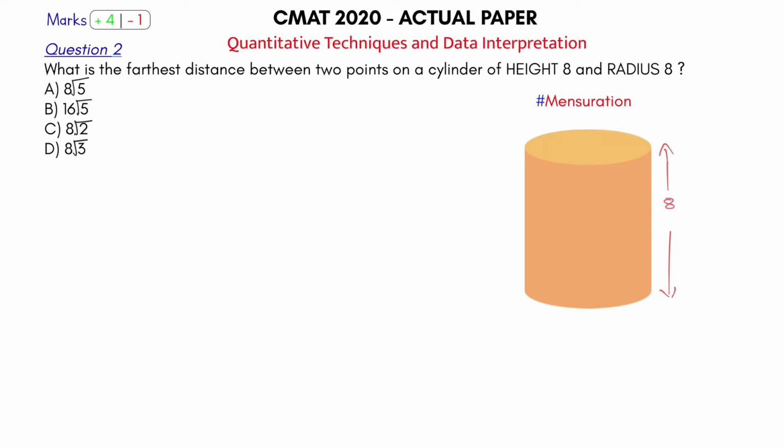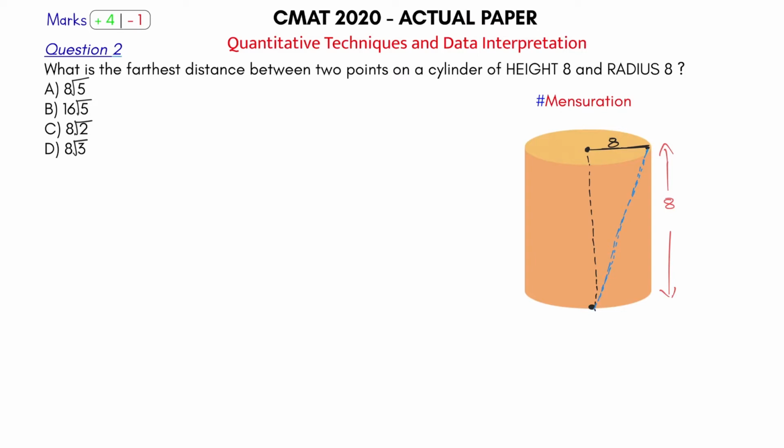So if I say this is the center, this distance is equal to 8. And I am being asked what is the farthest distance between 2 points on the cylinder. So what is the farthest distance between any 2 points? Let's check it. If I take a point here, will this dotted black line be the farthest distance, or will this dotted blue line be the farthest distance? Clearly, this dotted blue line will be the farthest distance here. And I am supposed to find that out.